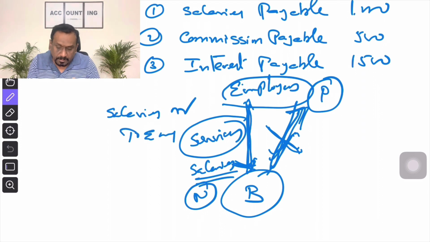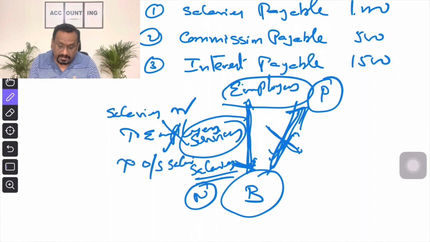So, to employees account. Instead of crediting employees account, you can also credit outstanding salaries account. Employees are not around, but you can still credit employees account. This is not wrong. But instead of crediting employees account, you can say outstanding salaries account.